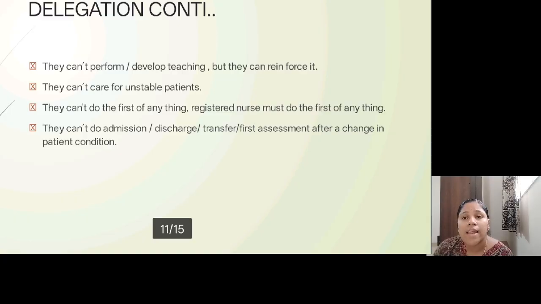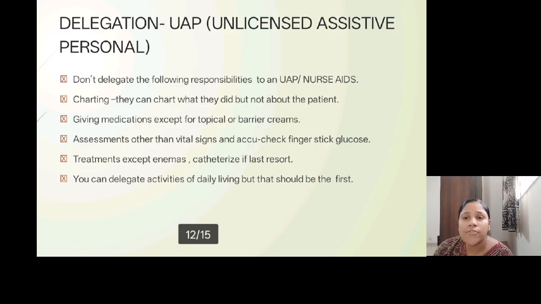So next we can see the delegation to an unlicensed assistive personnel, or the nursing aide. These are a few delegations under the UAP. We cannot delegate responsibilities such as charting. They cannot do any charting, but they can record vitals, or check blood sugar levels. And they cannot give any medications.